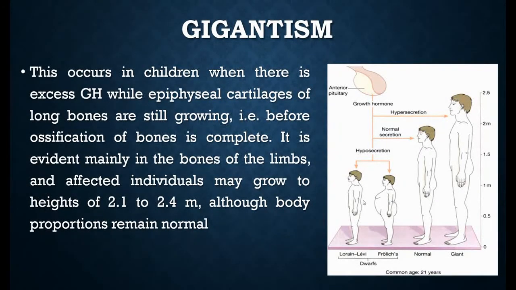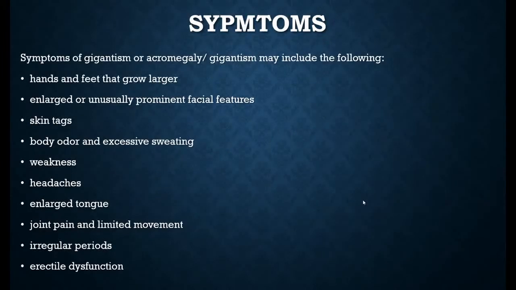The symptoms for acromegaly and gigantism are: their hands and feet will be larger than normal, their facial features will be enlarged, there may be some skin tags, changes in body odor, a weakened heart also, headaches, and an enlarged tongue compared to a normal individual. They may start to feel joint pains before the usual age, with irregular periods in females and erectile dysfunction in males.